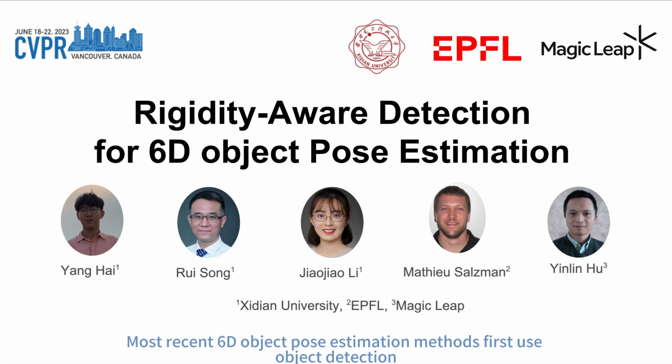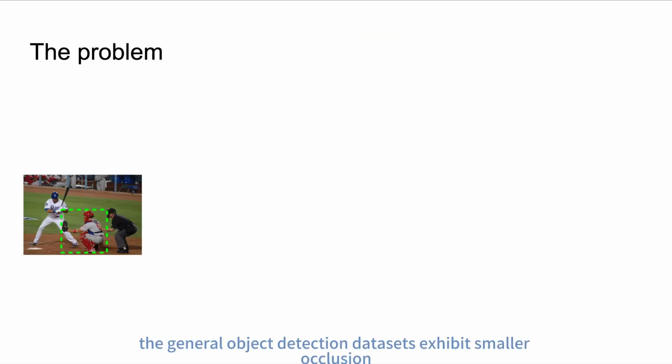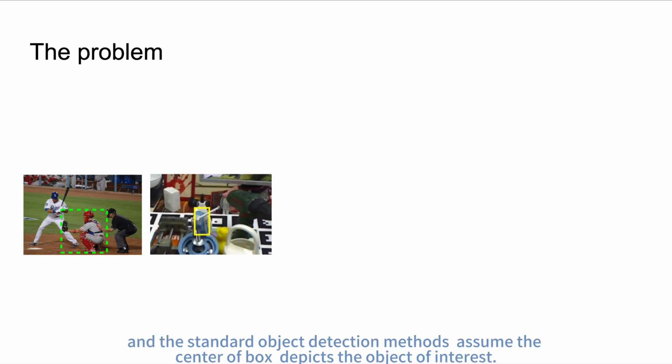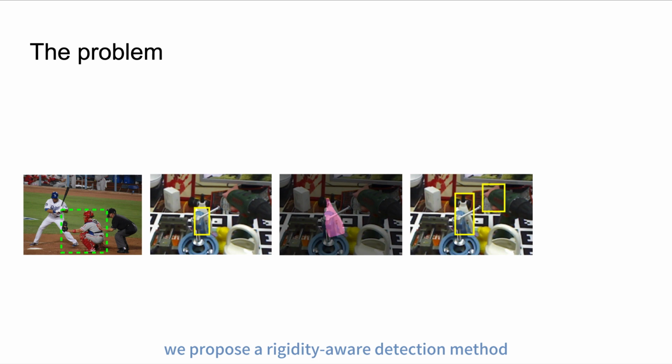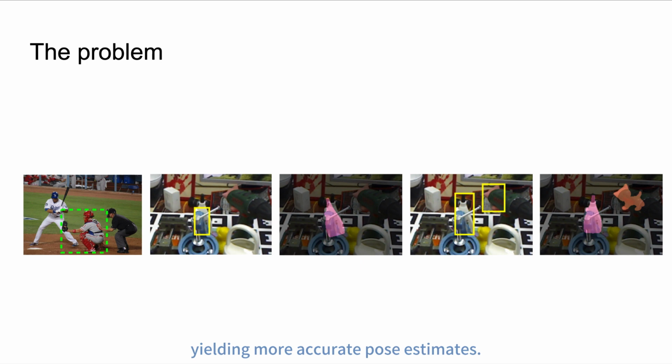Most recent 6D object pose estimation methods first use object detection to crop the object region for better performance. However, general object detection datasets exhibit smaller occlusion, and standard object detection methods assume the central box depicts the object of interest. This makes them ill-suited to handle cluttered scenes and produce poor initialization for 6D object pose estimation. By contrast, we propose a rigidity-aware detection method, which is effective in these challenging scenarios and provides a more robust 2D box for subsequent 6D regression, yielding more accurate pose estimates.